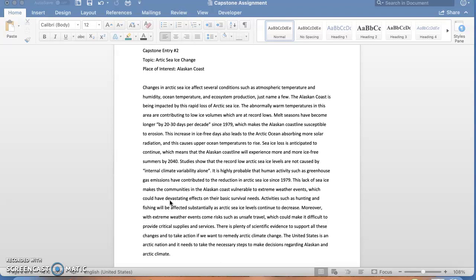There is plenty of scientific evidence to support all of these changes and to take action if we want to remedy Arctic climate change. The United States is an Arctic nation, and it needs to take the necessary steps to make decisions regarding Alaskan and Arctic climate.